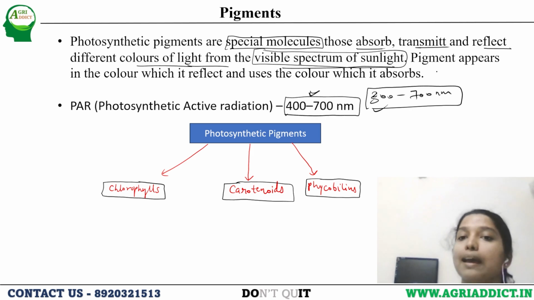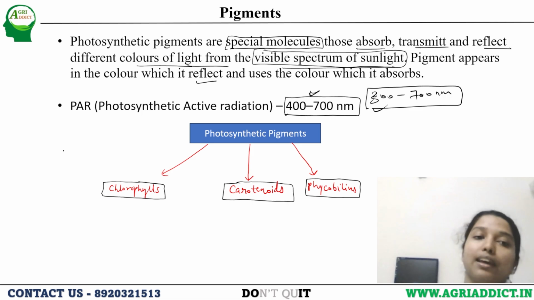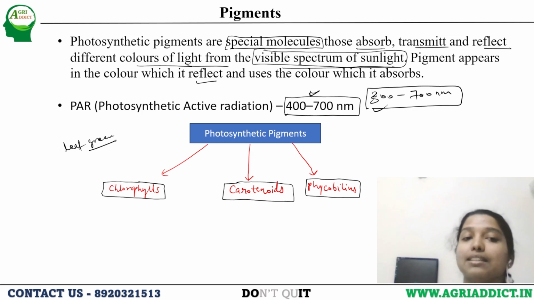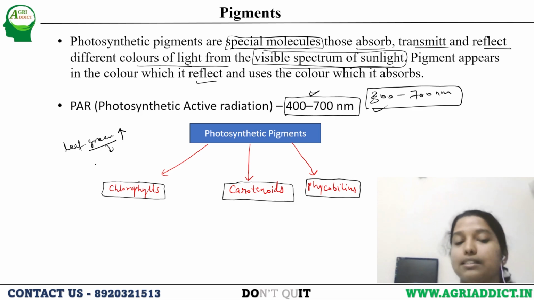This is important. A pigment appears in the color which it reflects. For example, if a leaf is looking green, it means it is reflecting green and absorbing all other colors.